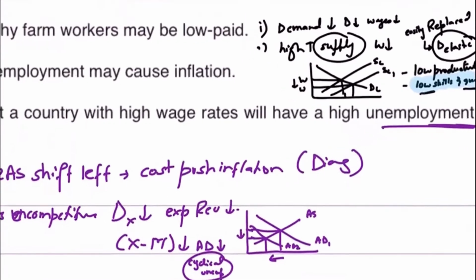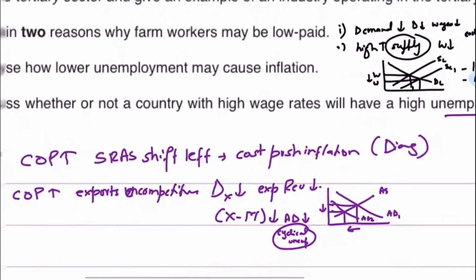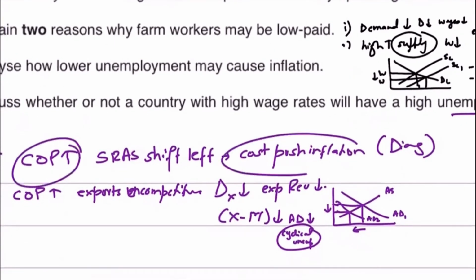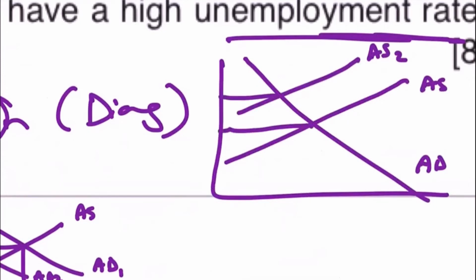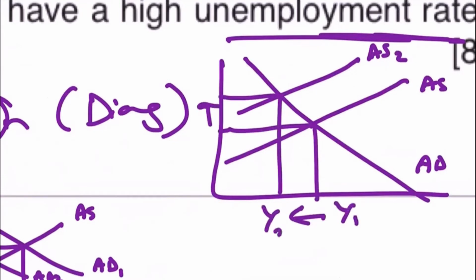Oh, by the way, I forgot to explain that if cost of production rises and there is cost push inflation, cost push inflation will also cause unemployment, because if the aggregate supply curve shifts to the left, it would result in cost push inflation, and that also results in a fall in real GDP. And this sort of unemployment is known as structural unemployment.